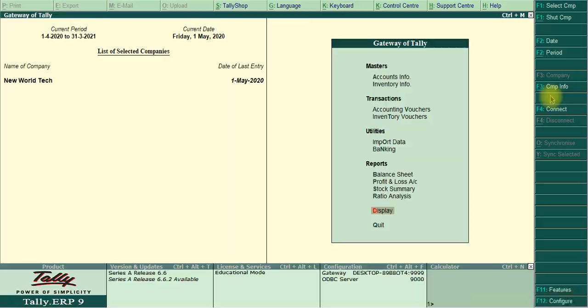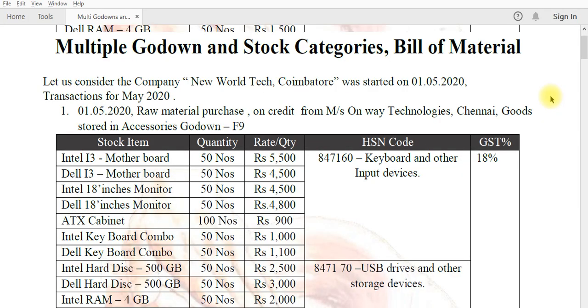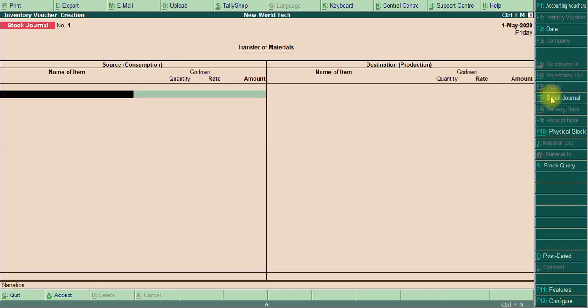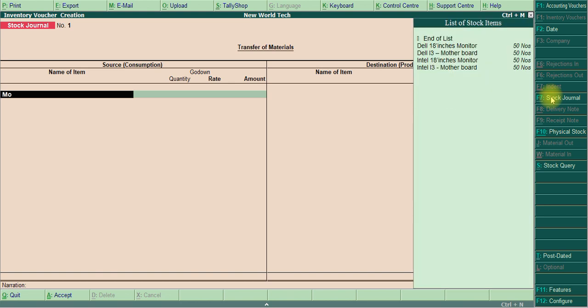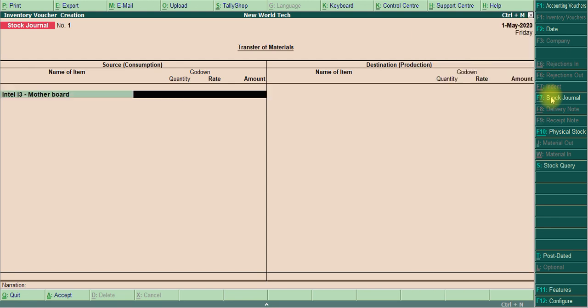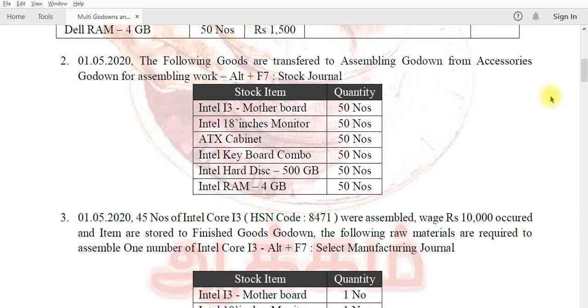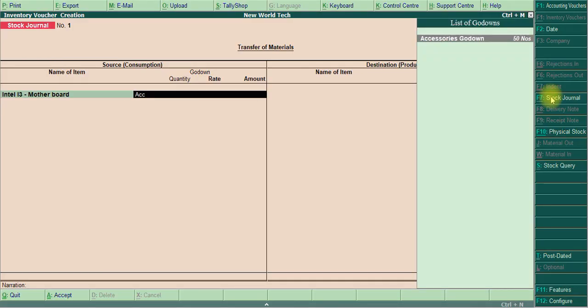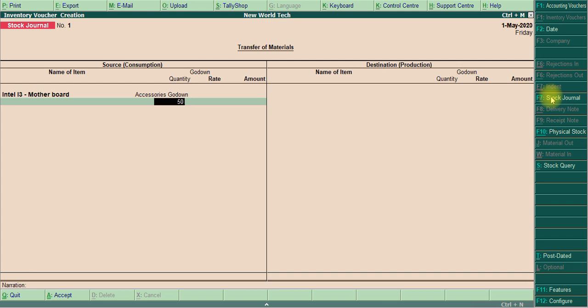Next voucher, Alt F7, stock journal, inventory voucher. Stock journal is here. The name of the item is motherboard, Intel, 15 numbers, godown as accessories godown, rate comes automatically.